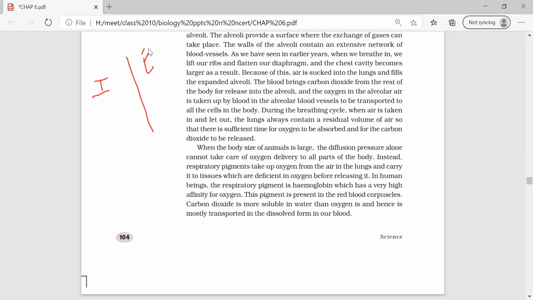Next, the opposite is the expiration. What will happen to the diaphragm? Ma'am, carbon dioxide will be transported in the dissolved form in the blood, and from the blood, carbon dioxide passes to the alveoli. The chest cavity is compressed due to the relaxation of the diaphragm and the ribs. Then air is forced out of the lungs to the atmosphere, ma'am. Not compressed, it comes back to its normal position. Yes, ma'am, it relaxes.